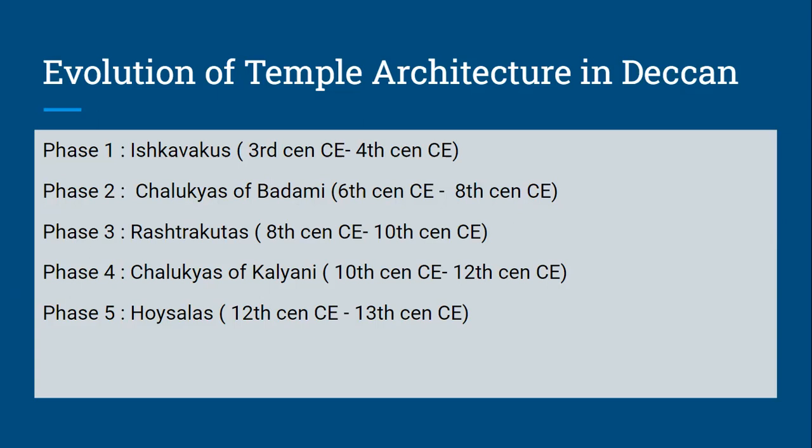Just remember, the Hemadpanthi style of temple architecture flourished under the Yadavas of Devgiri. These temples are mainly known for thick walls and thick pillars, and there is no ornamentation on the walls of the temple. We usually see decorative elements on temple exteriors, that is, on the exterior walls. But in the Hemadpanthi style, we do not find any decorative elements on the exterior walls.